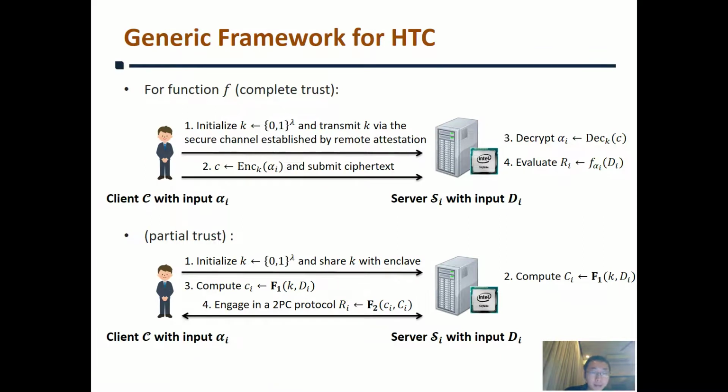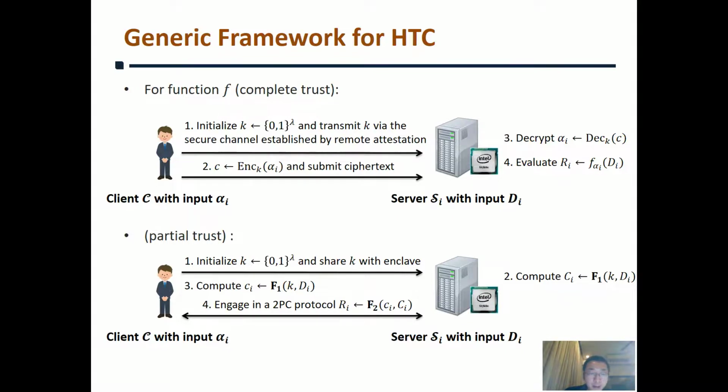In this work, we propose a generic framework for hybrid trust computing. The main idea to partition a function is based on whether a party is willing to trust the TE from others. If the client would like to completely trust the TE in the server, we can allow the function f to be performed inside the enclave. At the beginning, the client initializes a symmetric key k and delivers it to the enclave via a secure channel established by remote attestation. Then, the client encrypts the parameter with k and submits the ciphertext. Next, the server decrypts alpha_i inside the enclave and evaluates the function in plaintext.